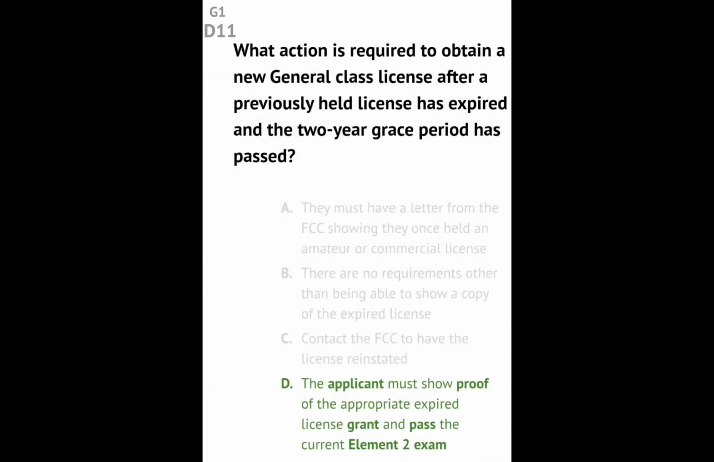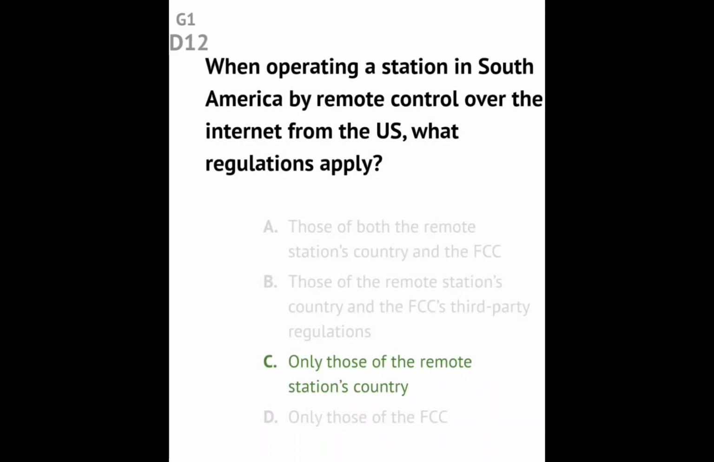Question G1D11. What action is required to obtain a new general class license after a previously held license has expired and the 2-year grace period has passed? Answer: the applicant must show proof of the appropriate expired license grant and pass the current element 2 exam. Question G1D12. When operating a station in South America by remote control over the internet from the US, what regulations apply? Answer: only those of the remote station's country.